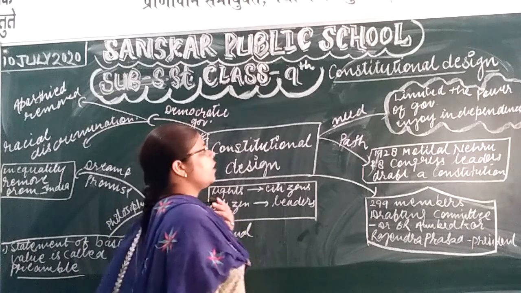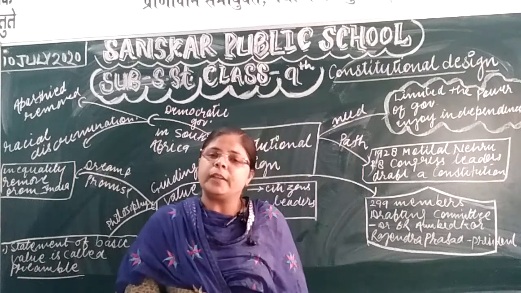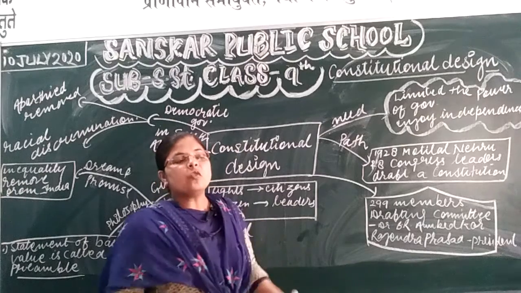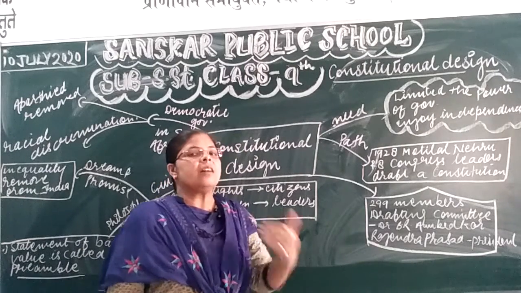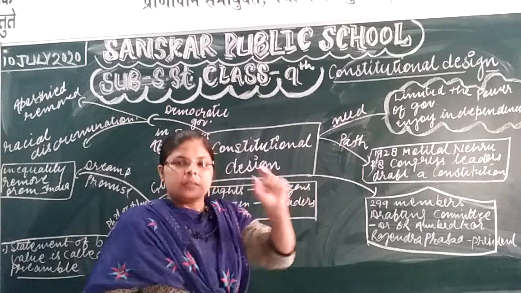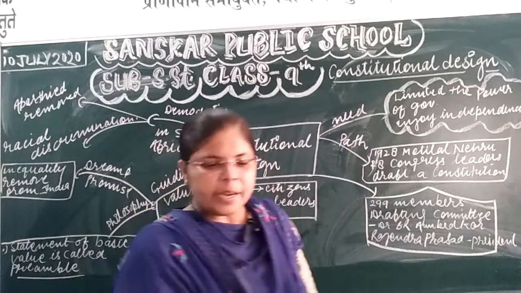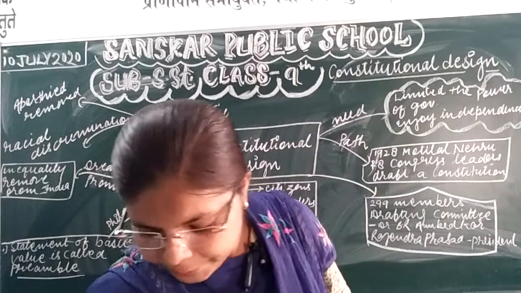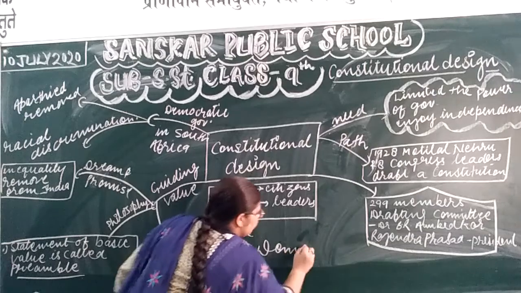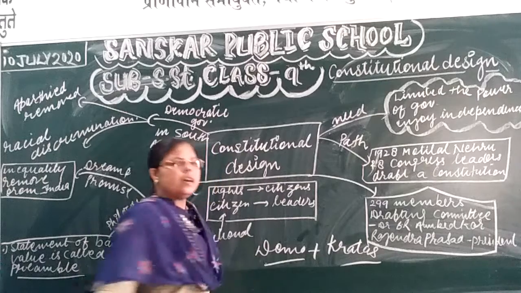Then the next thing is to maintain democracy. That is, if we want to enjoy democracy, it means if we want to take part in elections and to frame a proper government, for that we need democracy. And democracy means demos plus kratos. The word democracy is derived from two Greek words, demos and kratos. Demos means public and kratos means government.